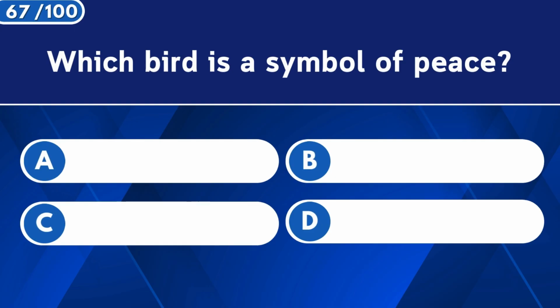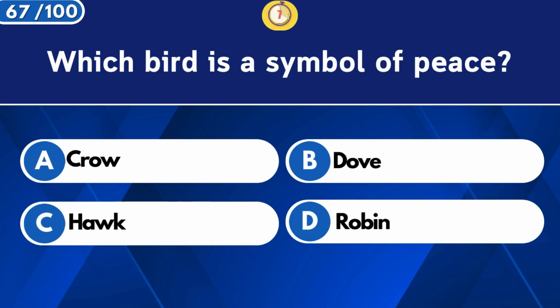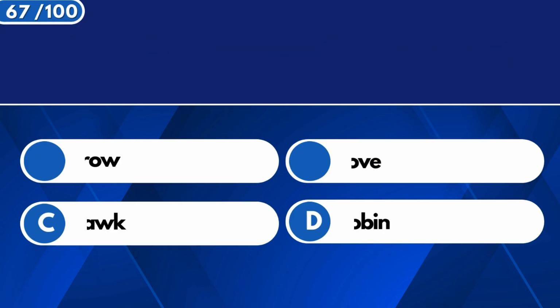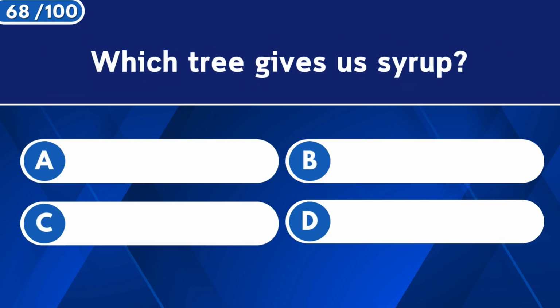Which bird is a symbol of peace? Dove. Which tree gives us syrup?